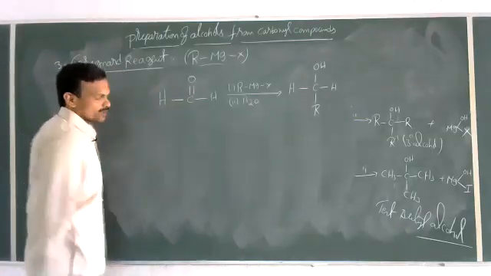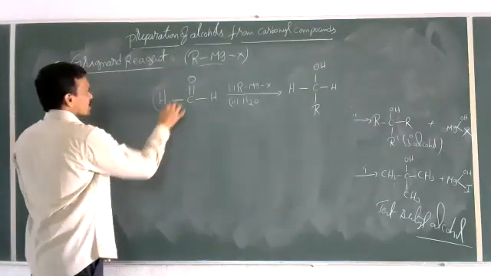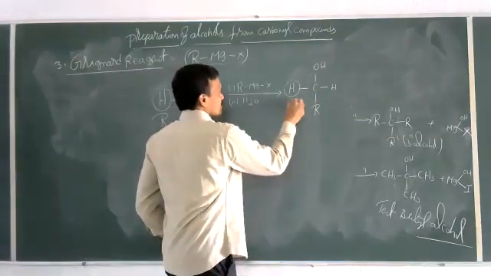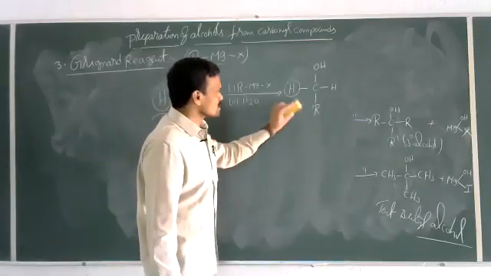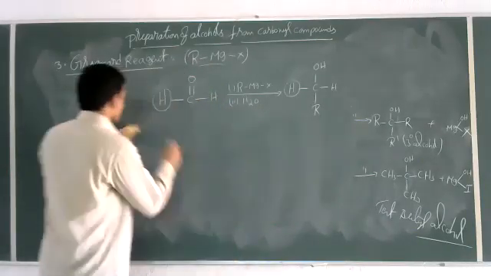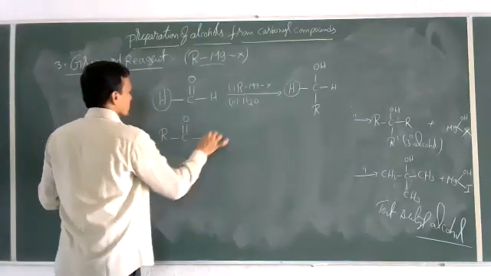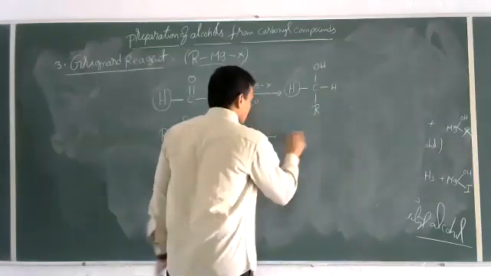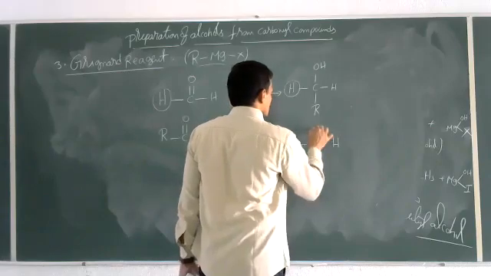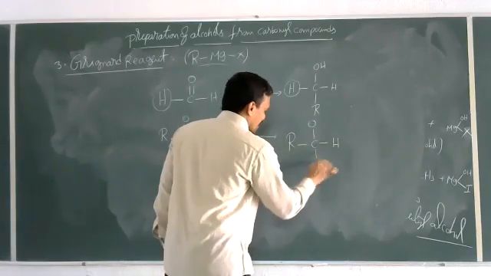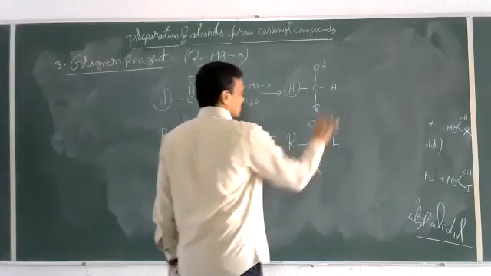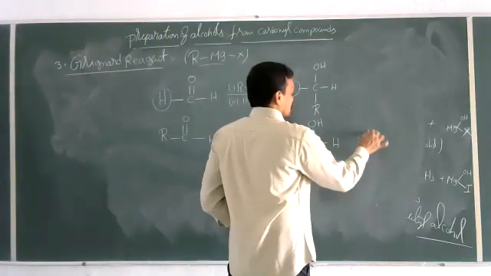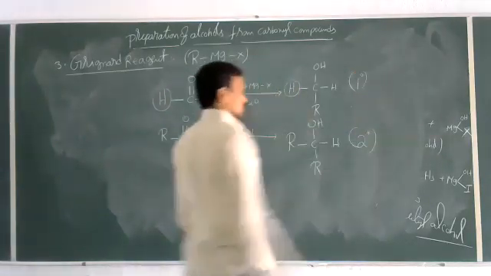Now, in the same equation, instead of this H, if you take R, then instead of this H, you get R. Now that becomes secondary alcohol. Say I will separate otherwise. RCHO in the presence of the same reagent. What change do we have to do? RCHO is there. Add alkyl group to carbon, hydrogen to oxygen by breaking the pi bond. So what type of alcohol is this? This is a secondary alcohol. This is a primary alcohol.